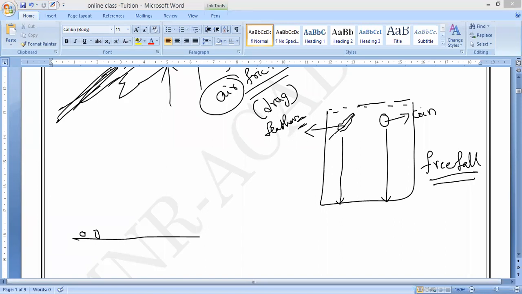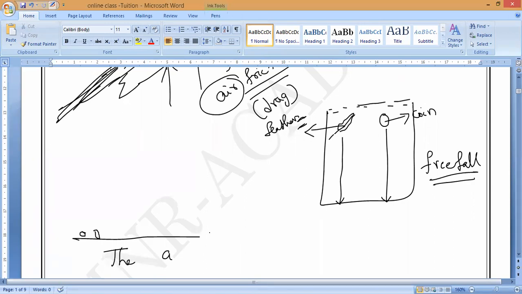The acceleration produced in freely falling bodies. Freely falling body, acceleration of free fall, you can write the acceleration produced. You have to remember it.